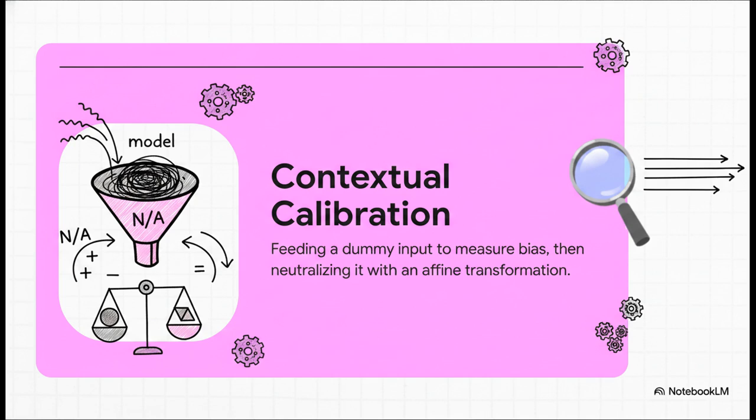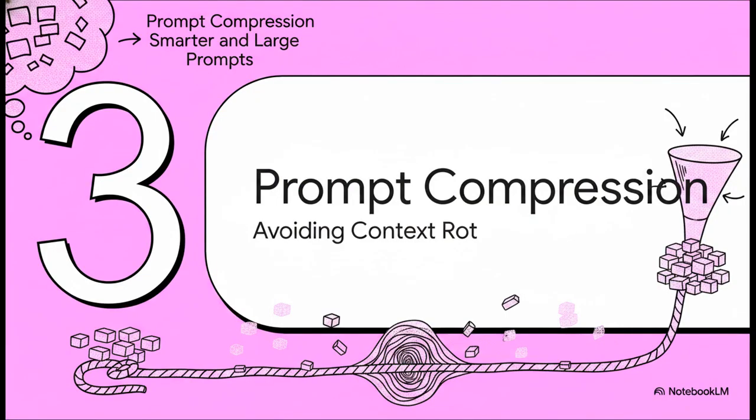Think of it as a mathematical counterweight. They use this to force the probabilities back to a uniform, totally neutral state. You apply this math to all future queries and boom, you stabilize few-shot learning without needing to do any heavy, expensive retuning of the model's weights. All right, let's look at Section 3, the prompt compression paradigm.